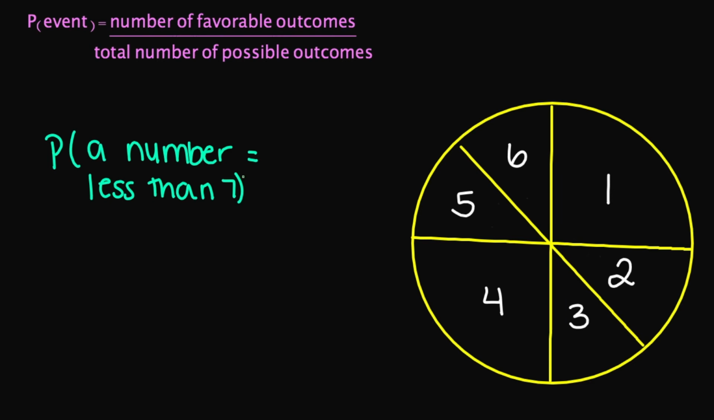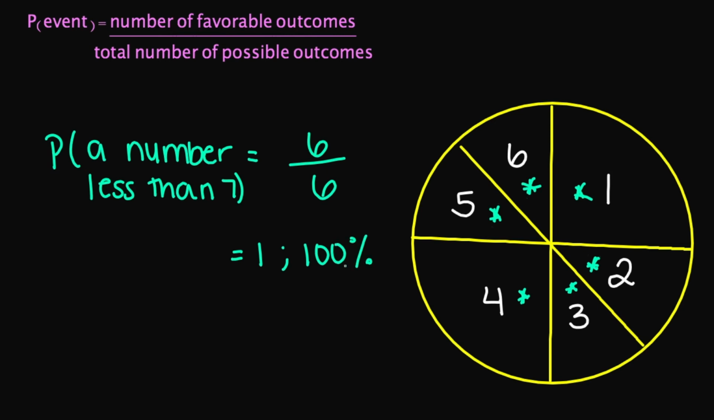So the outcome I am looking for, my event, is a number less than 7. By looking at my chart here, what is the number of favorable outcomes? So we have 1, 2, 3, 4, 5, and 6, because all of these numbers here are less than 7. So I'm going to write 6 right here in my numerator. What is the total number of possible outcomes? And that's also going to be 6, which equals 1. And if I write it as a percentage, this is going to be 100%.